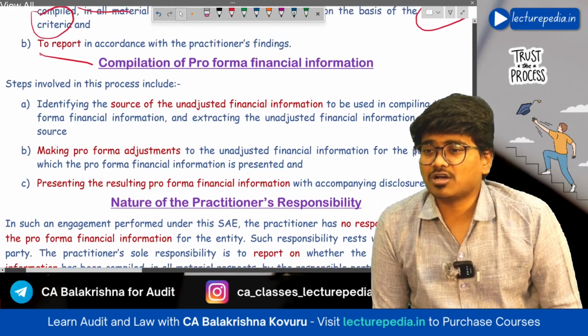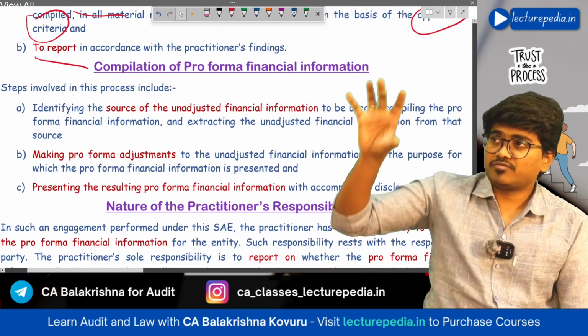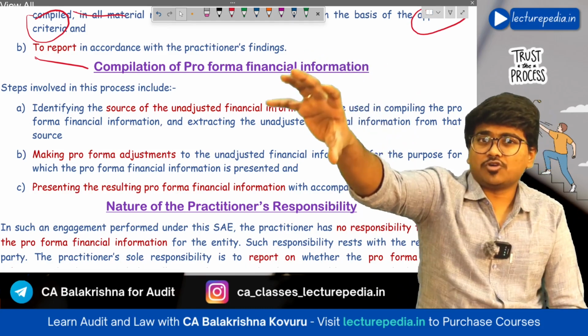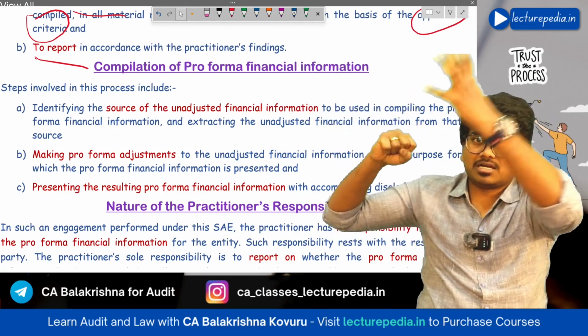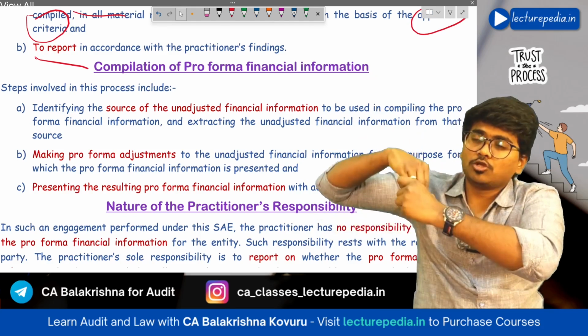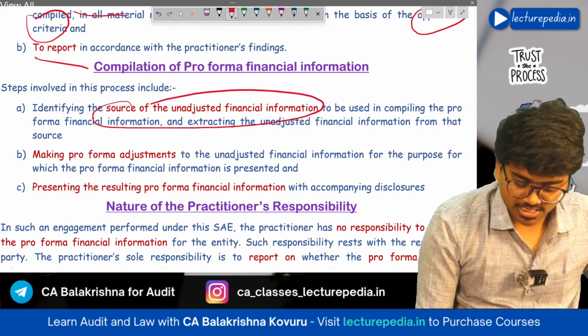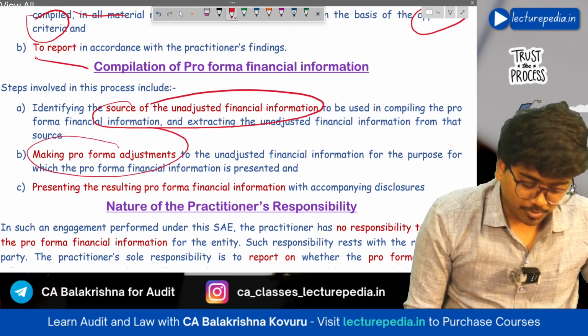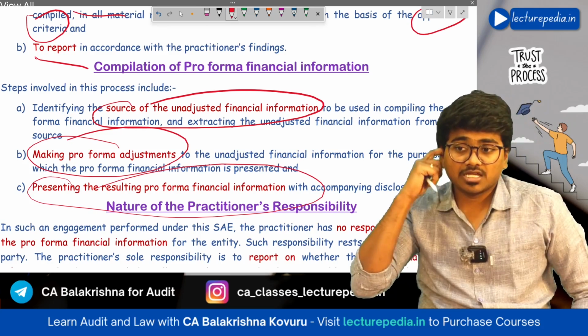Now, compilation of pro forma financial information. How will you compile pro forma financial information? There are two steps. First of all, you will take unadjusted financial information. For that you will make adjustments and you will present pro forma financial information. That is: identify the source of unadjusted financial information, make pro forma adjustments, and present the resultant pro forma financial information.